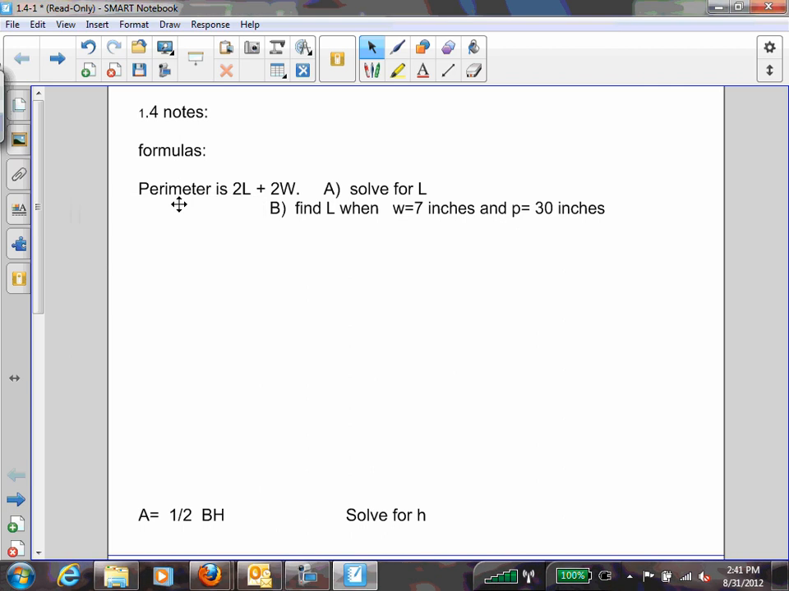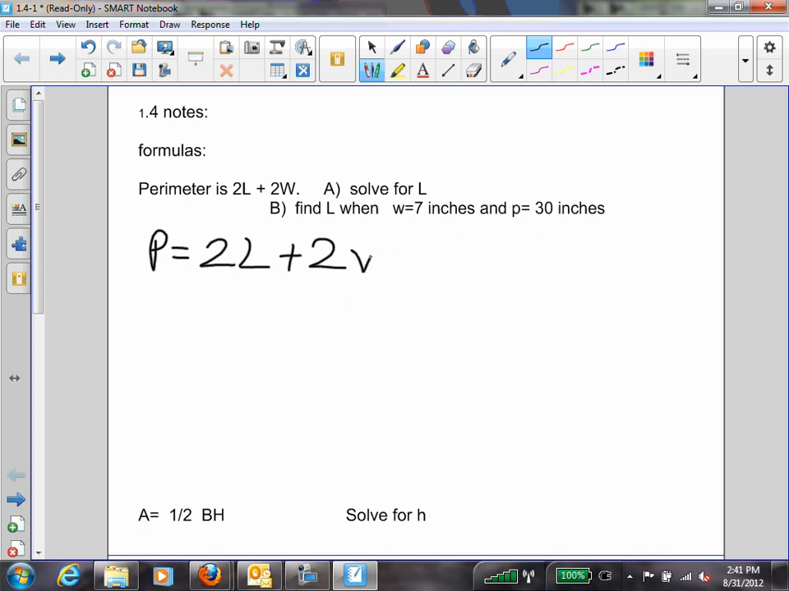Okay, so what we want to remember to do is, as we know, perimeter is equal to twice the length plus twice the width. If I'm solving for L, that means my L has to be isolated. So we're going to follow like we would normally, trying to solve for a variable. What are we going to move first? There's my L, right? Move the 2W. How do you move the 2W?